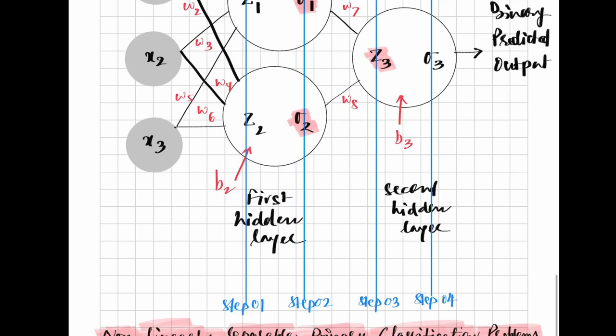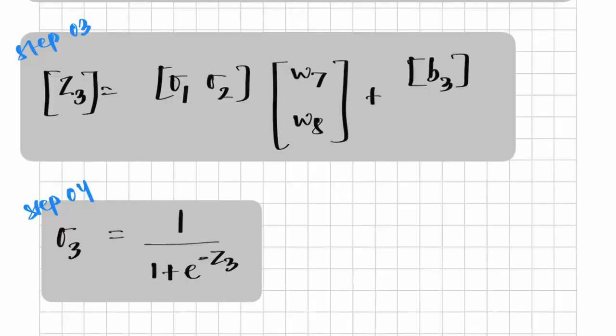Now we will calculate the output of the second hidden layer. This was a very simple step in which we pass the linear combination value to the activation function, and this is our final predicted output with the initialized weights.